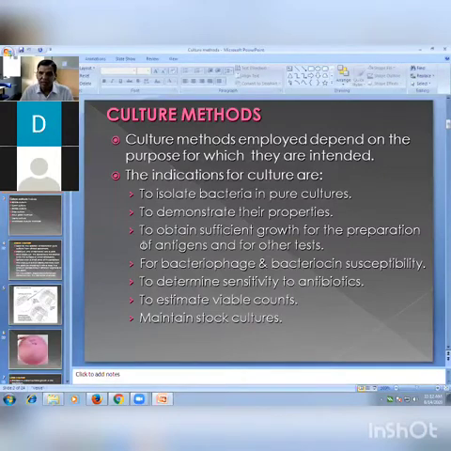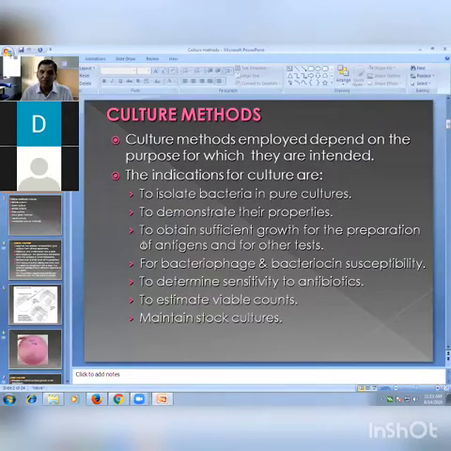For bacteriophage and bacteriocin susceptibility. Bacteriophage means the virus which infects the bacteria. Such bacteriophage typing and bacteriocin susceptibility typing are also useful for identification, and for that also these methods are useful. To determine sensitivity to antibiotics, the most important is AST, the antibiotic sensitivity test. To which antibiotic the bacteria is sensitive and to which antibiotic it is resistant, depending on that we give the treatment to the patient, particularly the severe patient. So for that also these methods are very important.